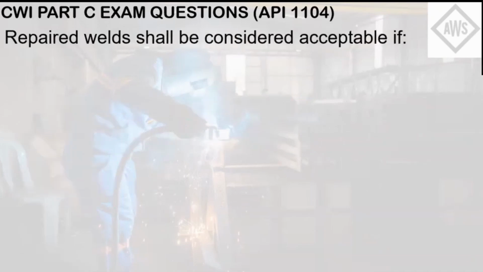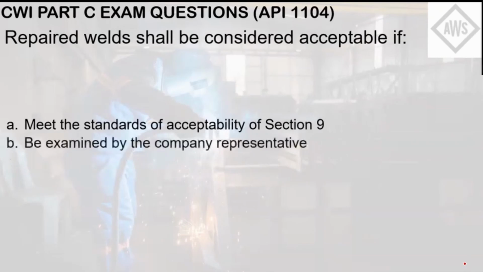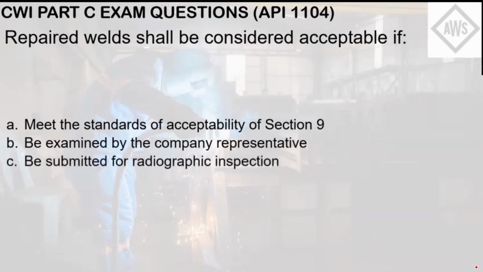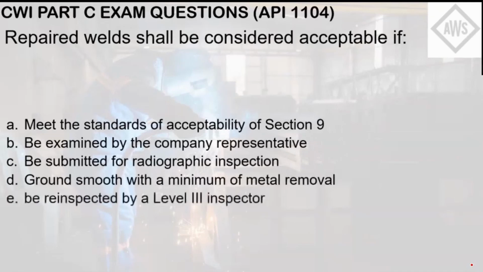Repaired weld shall be considered acceptable if letter A, it meets the standards of acceptability of section 9. Letter B, examined by the company representative. Letter C, be submitted for radiographic inspection. Letter D, ground smooth with a minimum of metal removal. Letter E, be re-inspected by a level 3 inspector.